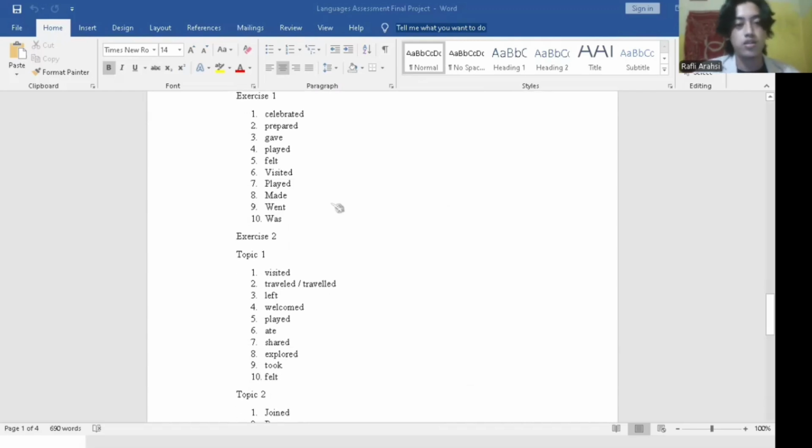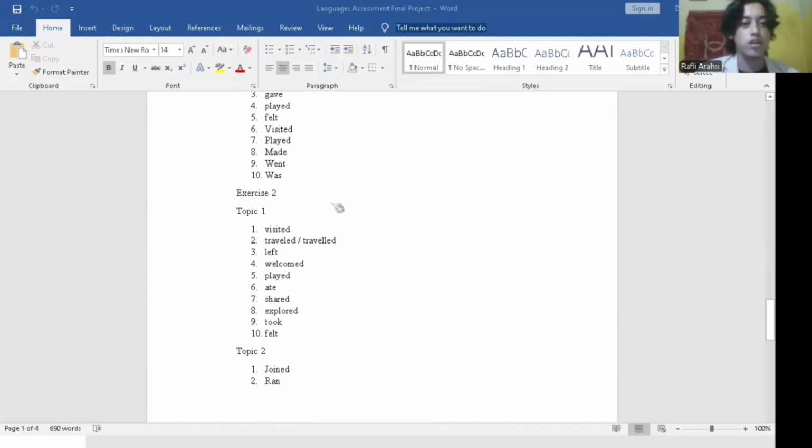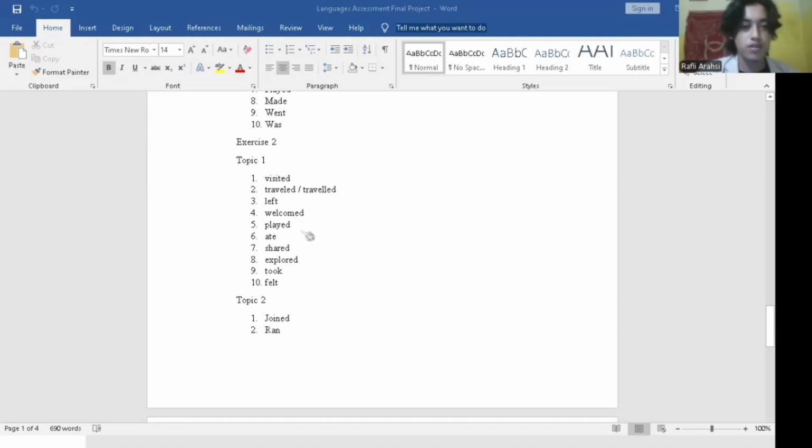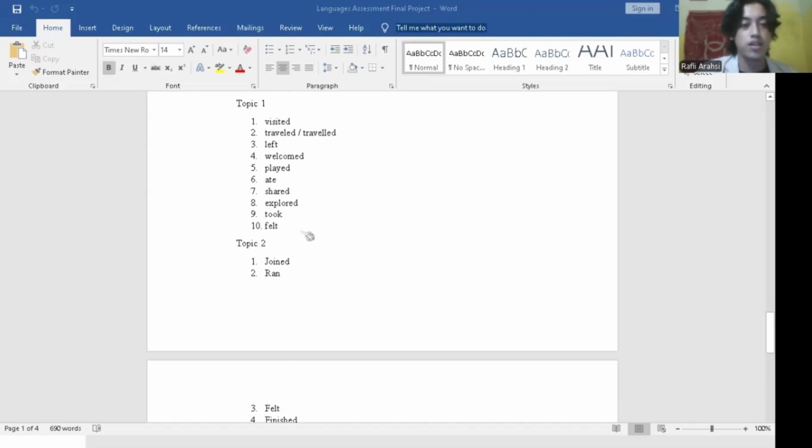And in exercise 2, topic 1: number 1 is visit, number 2 is travel, number 3 is left, number 4 is welcome, number 5 is play, number 6 is eight, number 7 is share, number 8 is explore, number 9 is to, number 10 is spell.